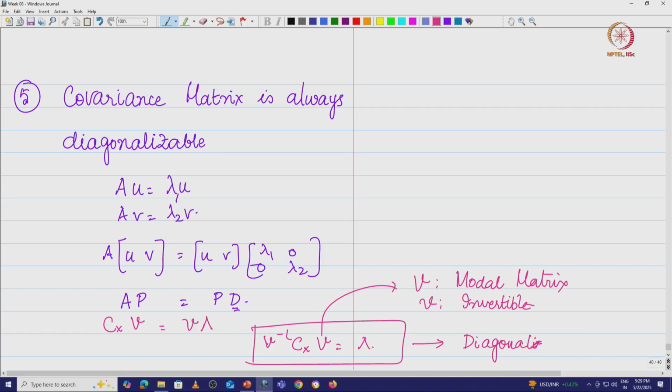So, we looked at the properties of the variance covariance matrix, we said that these are symmetric matrices which are diagonalizable and which are positive semi definite, and we also looked at the covariance matrix of transformed random variable and so on.